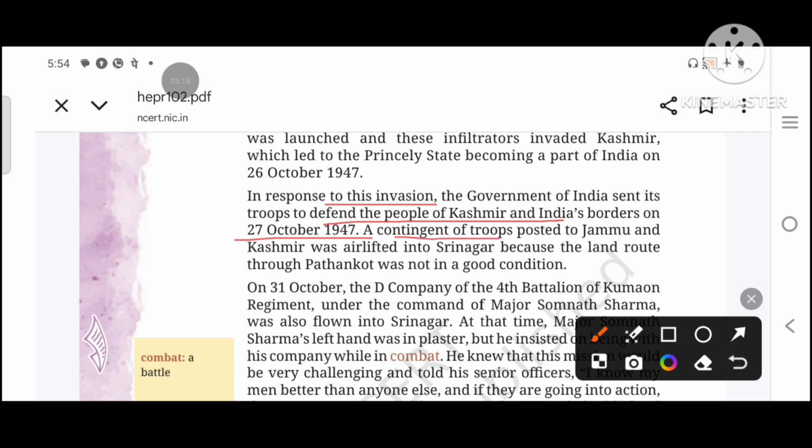A contingent of troops posted to Jammu and Kashmir was airlifted into Srinagar because the land route through Pathankot was not in good condition. So, the land route was not in good condition. That's why the troops were airlifted. They were sent by air.